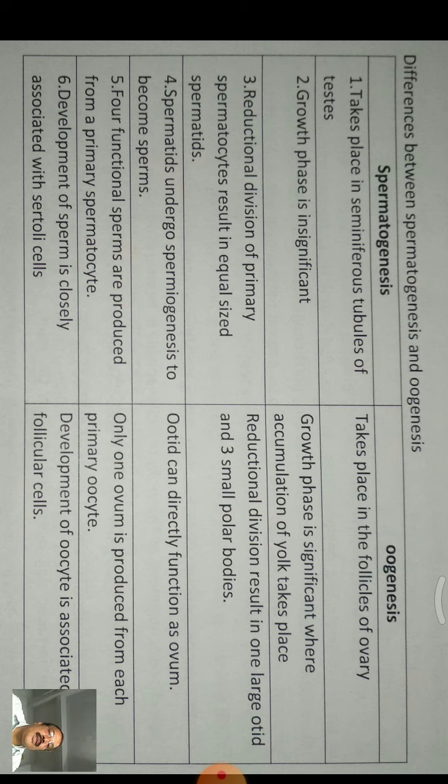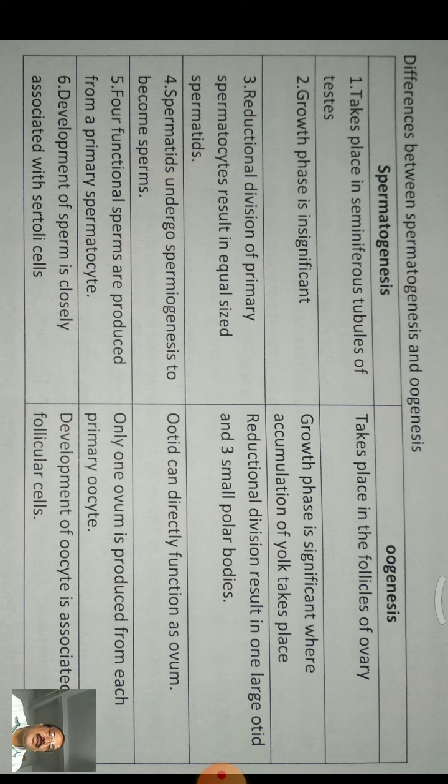In spermatogenesis, four functional sperms are produced from a primary spermatocyte. In oogenesis, only one ovum is produced from each primary oocyte.